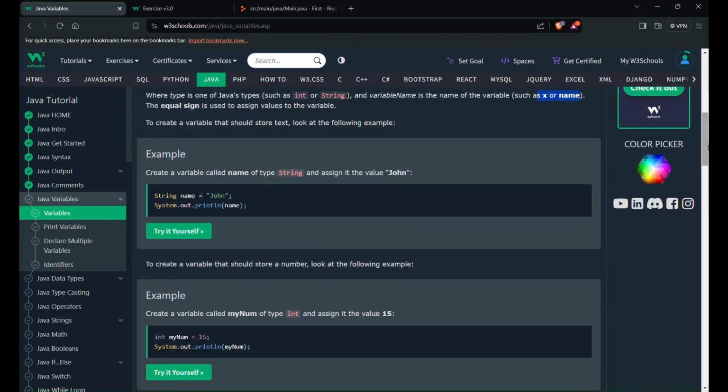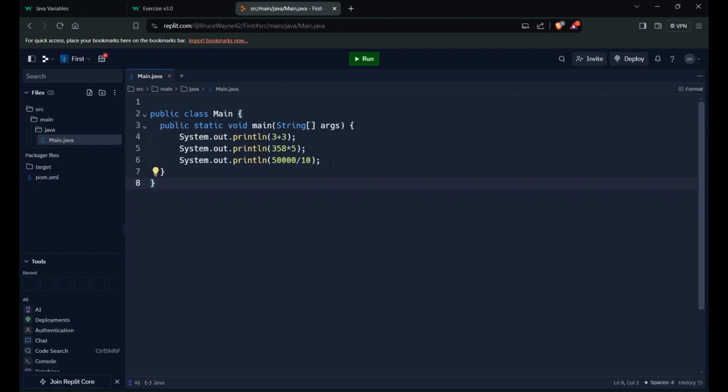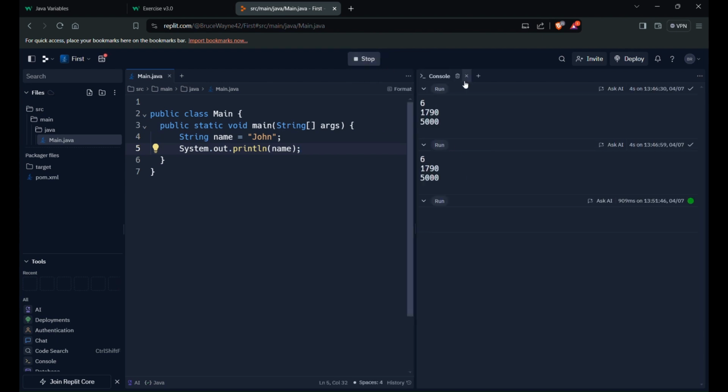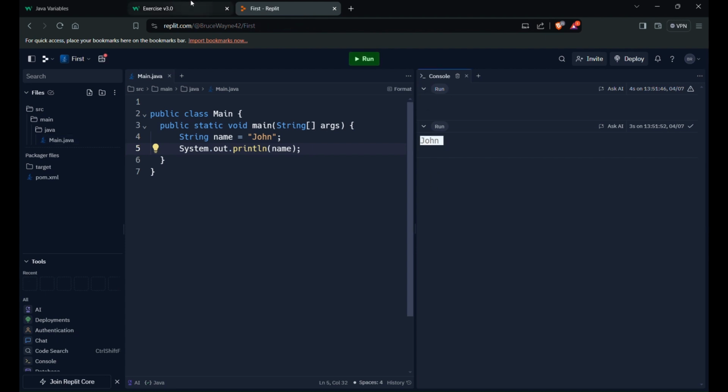Here they have provided an example: String name = "John". Then System.out.println, and we can put that variable name inside the print statement, so that when we print it, John will come as the output. Let's copy this to our editor and run it. John, it's printing, so yes.